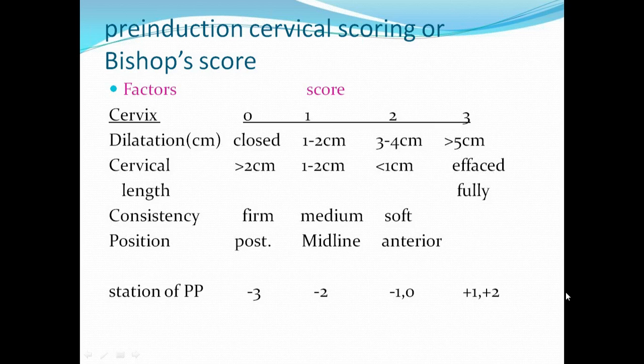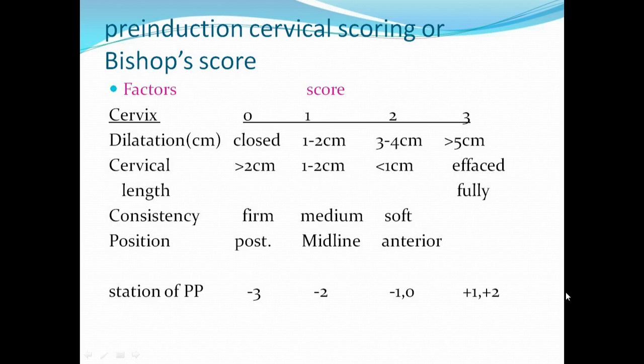And all the levels above this 0 station up to the pelvic brim will be minus. For each centimeter, it is -1, -2, -3. That means -3 is almost the level of the brim of the pelvis. And below the level of the ischial spines, the score for every centimeter will be +1, +2, +3. +3 means almost it is at the introitus, ready for delivery.